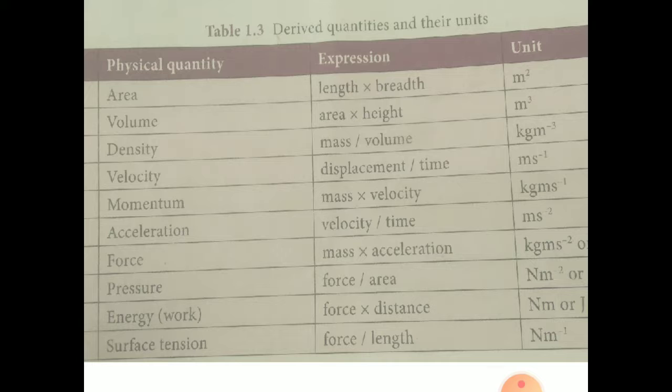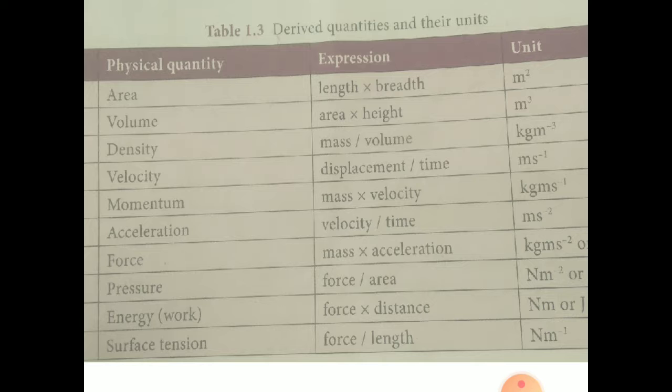And density means, when we put any substance in a liquid, the substance has a mass and the liquid has a volume. So we write mass by volume, that is kg by m cube. We write it in the form kg m power minus 3. And also velocity.